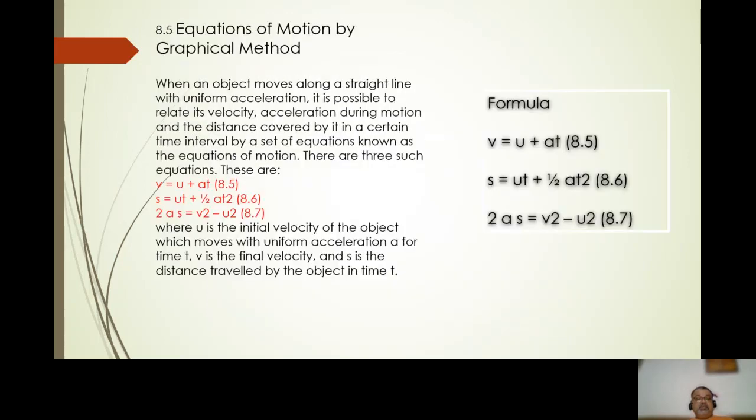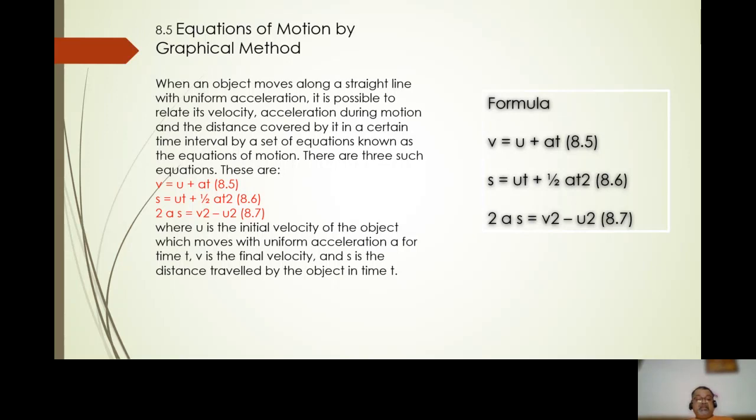Equations of motion by graphical method. When an object moves along a straight line with uniform acceleration, it is possible to relate its velocity, acceleration during motion and the distance covered by it in a certain time interval by a set of equations known as the equations of motion.